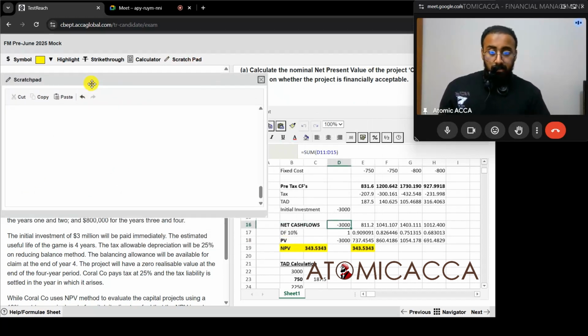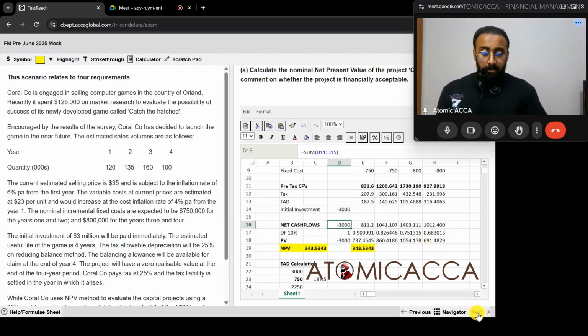Minus 3000, then 811.2, then 1041.107, then 1403.111, then 1012.4. So we have the numbers.